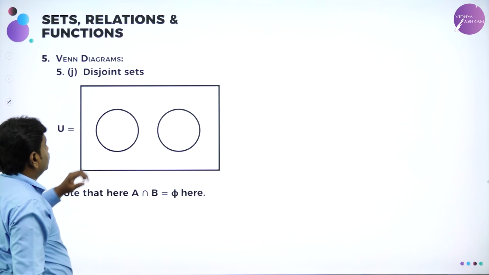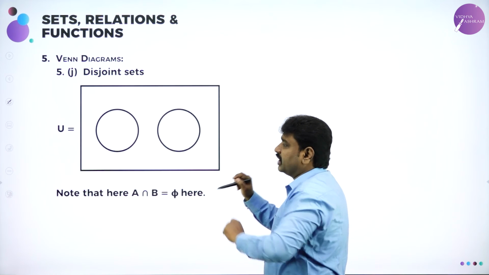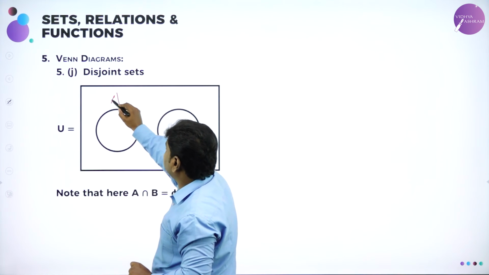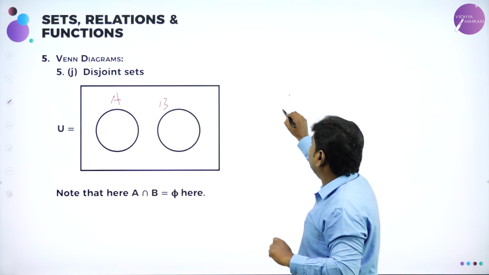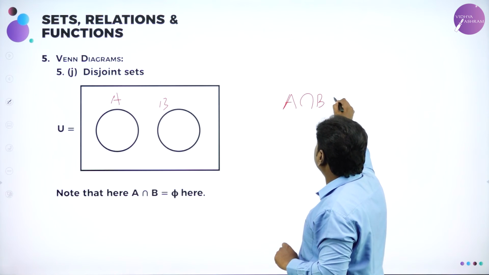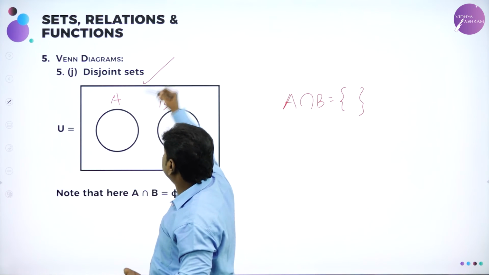Then disjoint sets. Very important. You can see two sets are apart. So if I name them, this is set A and this is set B. A and B are disjoint. What is meant by disjoint? They do not have any common element. If you do intersection, it is a null set. If you get intersection as a null set, we call those sets disjoint sets.